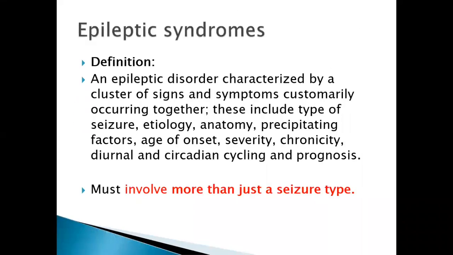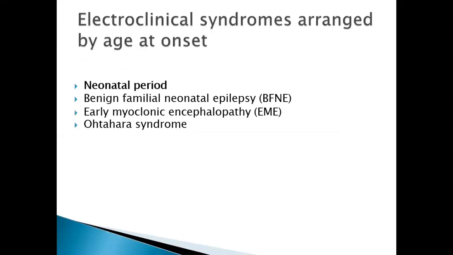Coming to the epilepsy syndrome, as I already mentioned, an epileptic syndrome means the patient may have more than just one type of seizure. As per the definition, the disorder is characterized by a cluster of signs and symptoms occurring together, which includes the type of seizure, etiology, precipitating factors, age of onset, severity, chronicity, circadian cycling, and the prognosis. These are the electroclinical syndromes by age of onset.